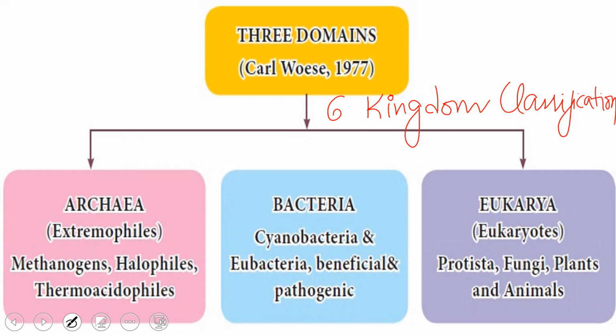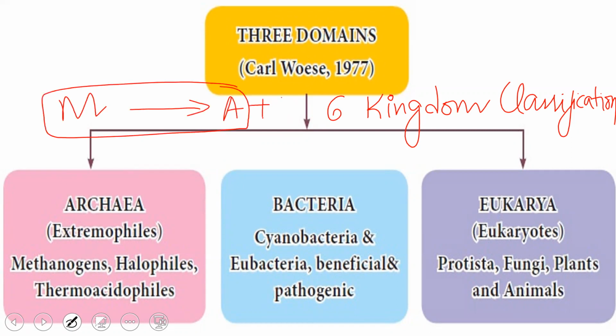Already you know the five kingdoms, starting from Monera to Animalia. So this six kingdom classification was given by Carl Woese in the year 1977. He did not call them kingdoms, but rather called them domains.